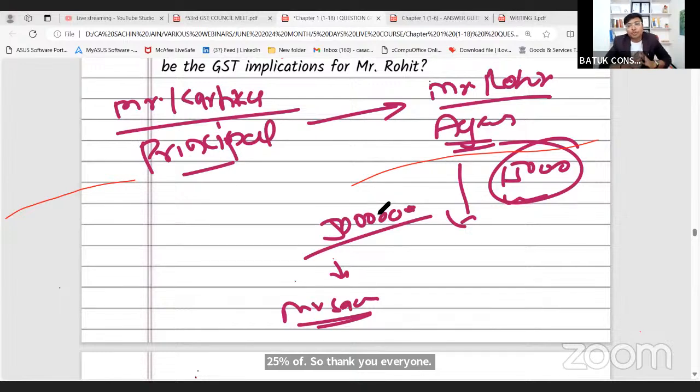Yes, sir. Special economic zone. We have a specific chapter. We'll have a specific discussion on the special economic zone: whether it will be treated as zero rated supply, what will be the applicability of GST, and what the refund related matters will be.